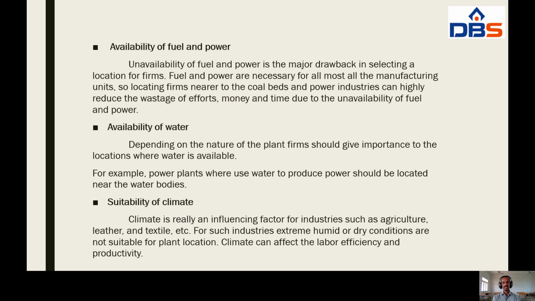Climate can affect the labor efficiency and productivity. This is also one of the important factors affecting the plant location.